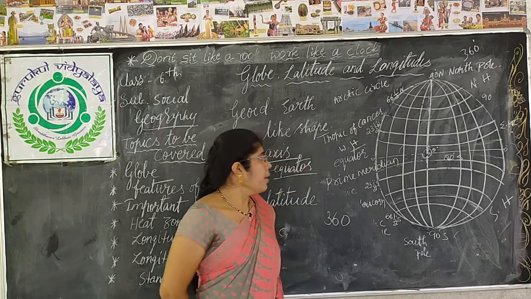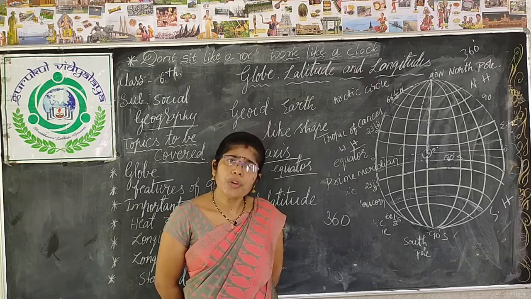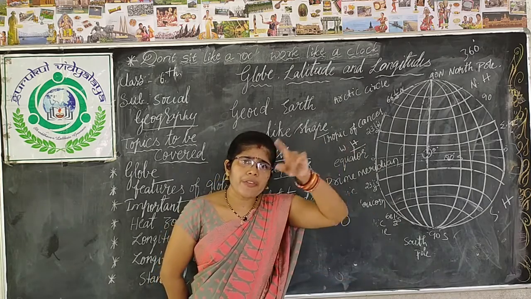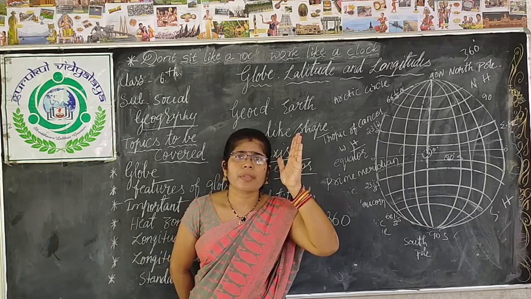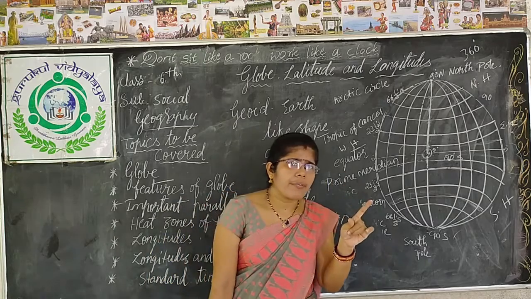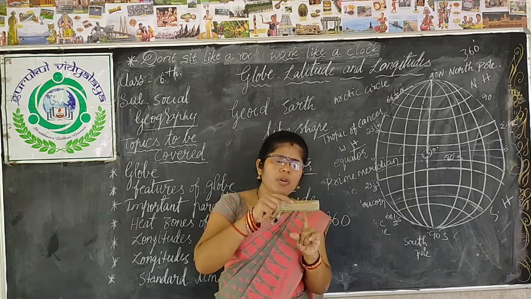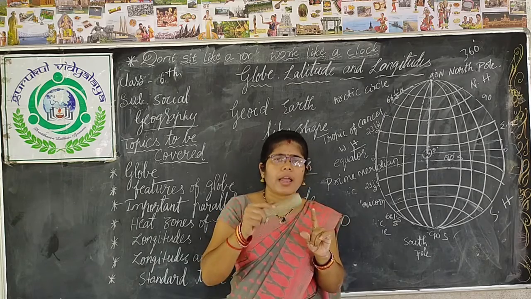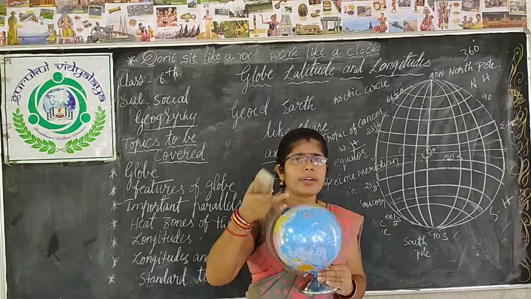Let us see. Our earth moves on its axis, and it moves 360 degrees in 24 hours.